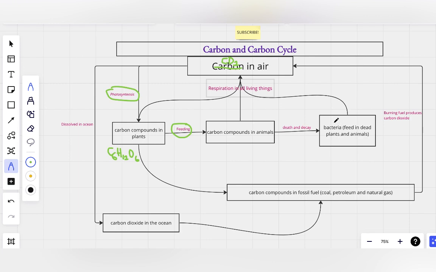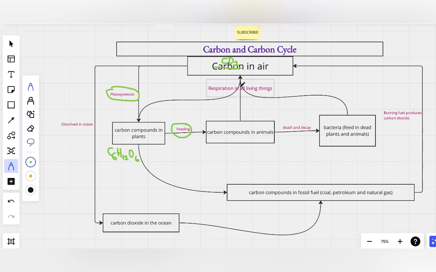Now, how does carbon dioxide return to the air? One, the plants respire. When they respire, they release carbon dioxide to the air. The animals, when they respire, they release carbon dioxide.